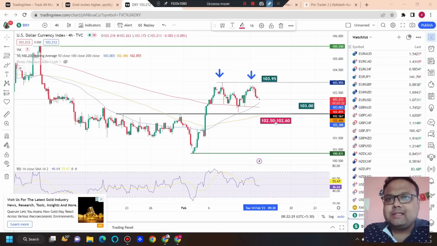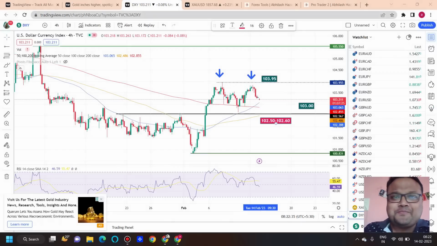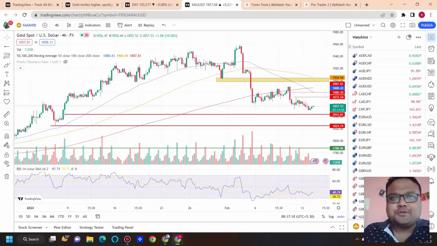Those who are thinking that this is a double top kind of pattern, then yes, it looks like a double top kind of pattern. So yes, a drop may come also. Nobody knows. Be careful during the news.